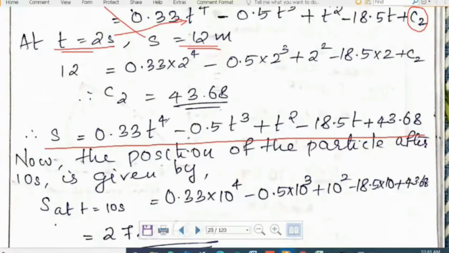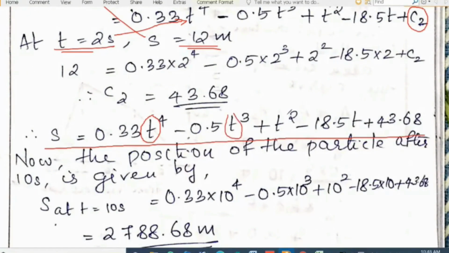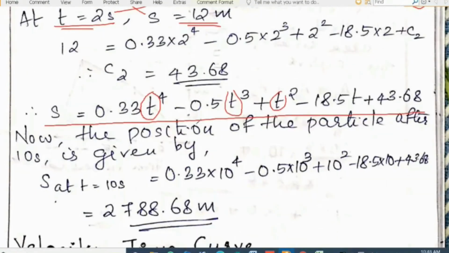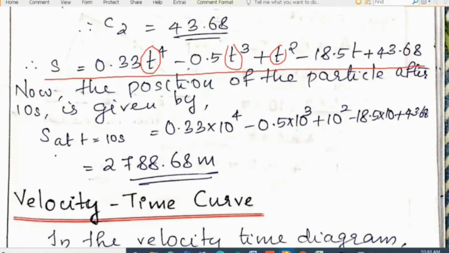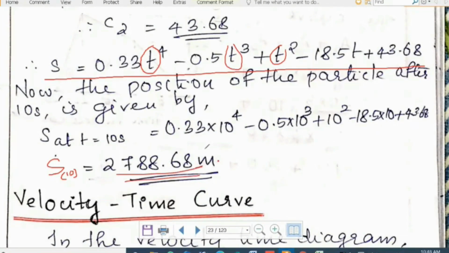If we want to find out the displacement at any time, just substitute the value of t in this equation, and you will get the value of displacement. Now, the position of the particle after 10 seconds is given by s at t is equal to 10 seconds, which is equal to 27.8868 meters. How did we get it? It is equal to 0.33 into 10 raised to 4 minus 0.5 into 10 raised to 3 plus 10 square minus 18.5 into 10 plus 43.68. When you simplify, you will get 27.8868 meters. That will be the position, or the displacement, we can say.